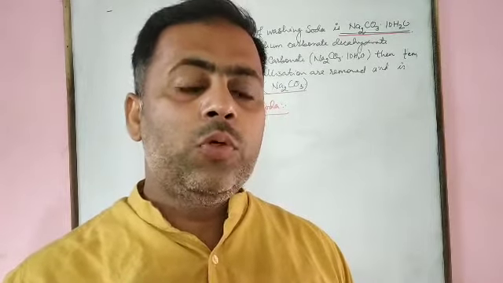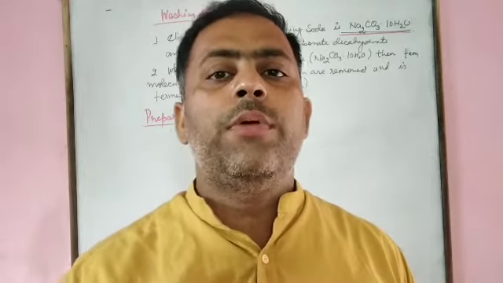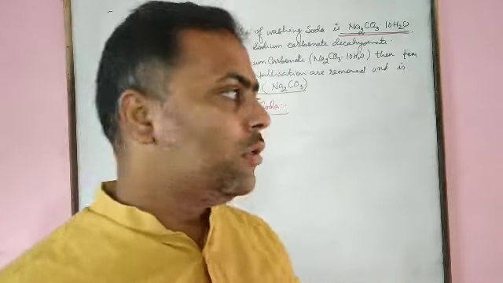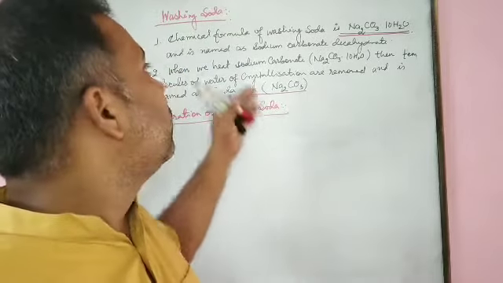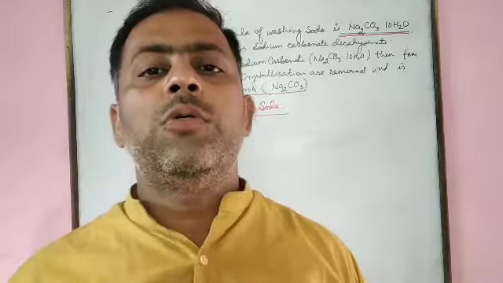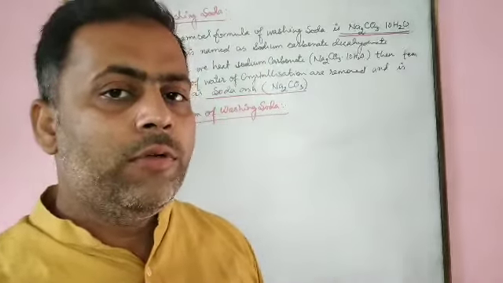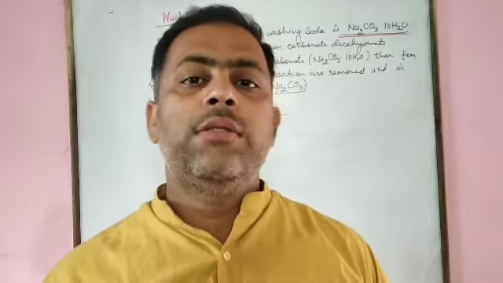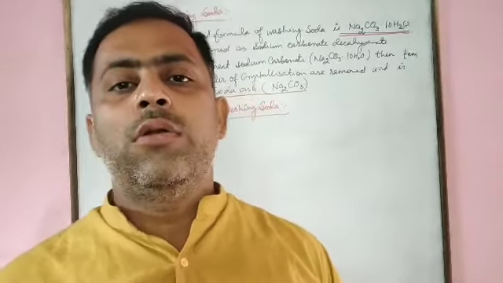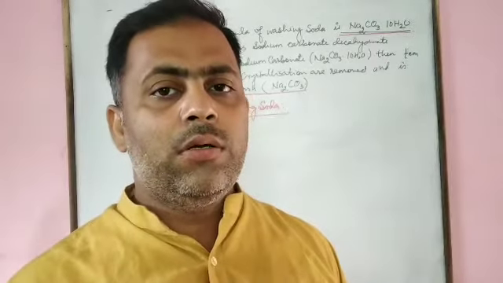I have told previously that sodium chloride is used in the preparation of various compounds. Let us see how we prepare washing soda using sodium chloride. We take a brine solution. A concentrated aqueous solution of sodium chloride is termed brine solution.